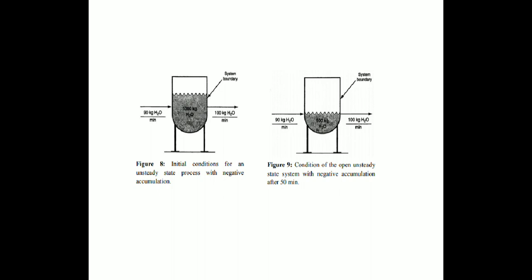Again, look at figure number 8 and figure number 9, where figure 8 shows the initial condition for an unsteady state process with negative accumulation, and figure 9 shows the conditions of the open unsteady state process with negative accumulation after 50 minutes. That means in figure 8 there is a large volume, but at the end of 50 minutes, your volume gets reduced. This is also called negative accumulation.